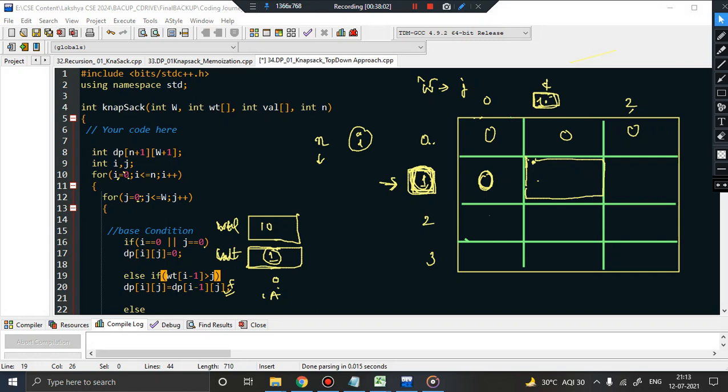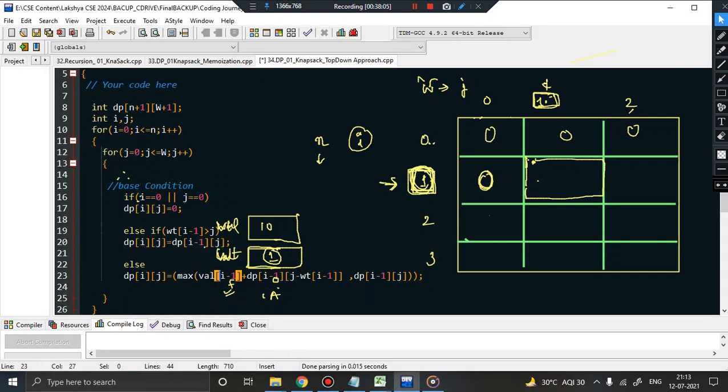What will you do? You will go inside the else part, and you will find out what is the maximum value. Value will be maximum of val I minus 1. So what is val I minus 1? I minus 1 is nothing but, remember, pointing to index 0 means this element only. The value is 10. So 10 plus dp of I minus 1, j minus wt I minus 1. What does it indicate? So dp of I minus 1 means I is equal to 1, so dp of 0 it is talking about. And what is the value of j? Value of j is 1. So 1 minus weight of this current item, that is 1, so 0. Comma dp of I minus 1 is 1 minus 1, 0. And j is basically 1.